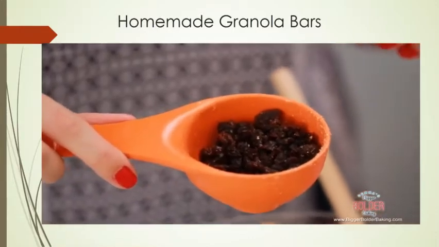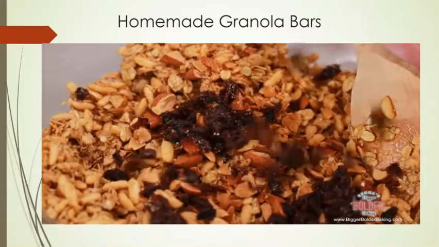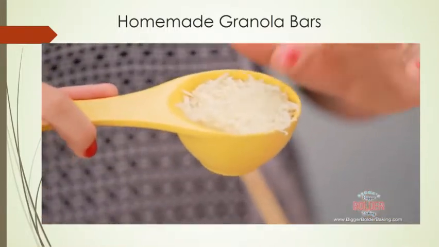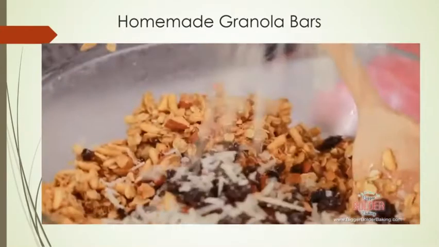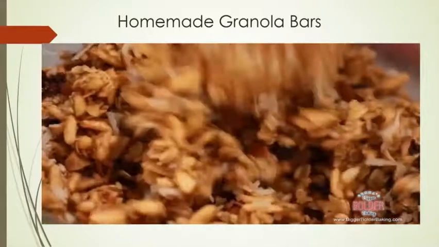Next is our dried fruit. I'm using raisins. Dried fruit is high in nutrients. Because there's no water, they're even more dense. So they're really good. And then lastly, I'm going to add in some unsweetened coconut. I adore coconut. And then just give that a big mix around. Make sure that everything gets combined well.